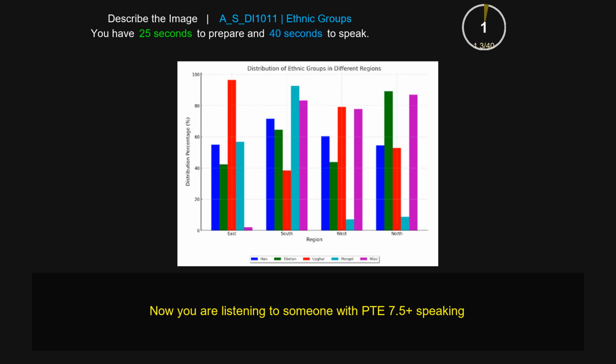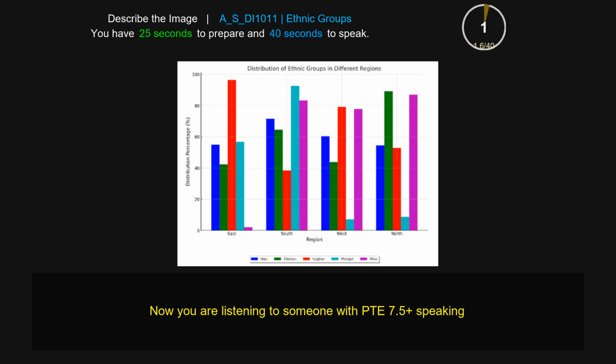The provided bar graph gives information regarding distribution of ethnic groups in different regions. Firstly, the x-axis gives information regarding regions such as east, south, west, and north, whereas the y-axis gives information regarding distribution in percentage from 0 to 100. Talking about Tibetan, the highest is in north holding 85%, likewise the lowest is in east with just 40%. Overall, the picture gives information regarding ethnic groups.